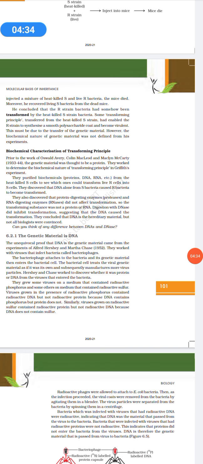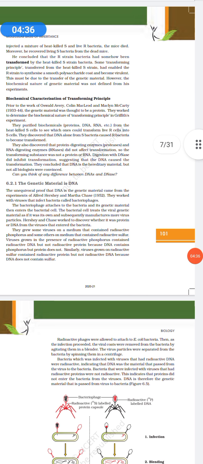They purified biochemicals such as protein, DNA and RNA from the heat-killed S cells, to see which one transforms the live R cells into S cells.